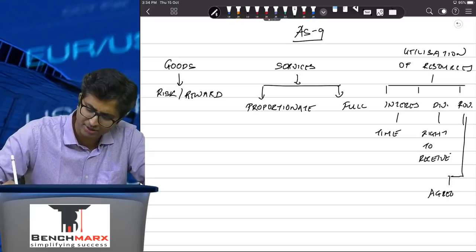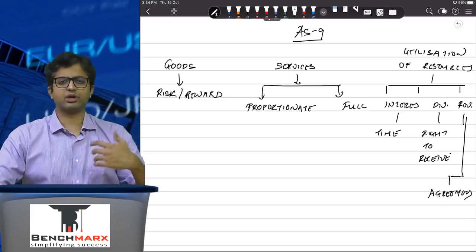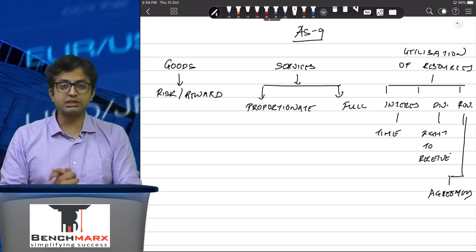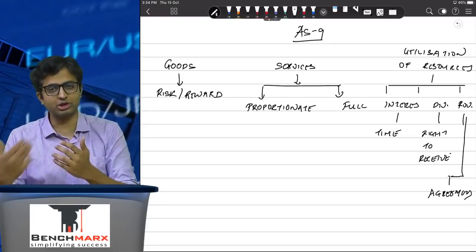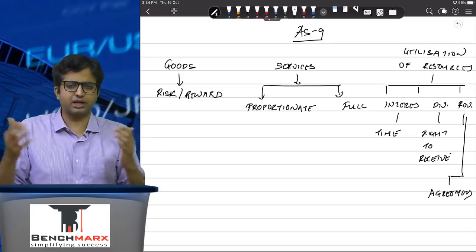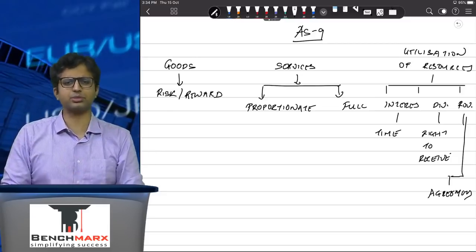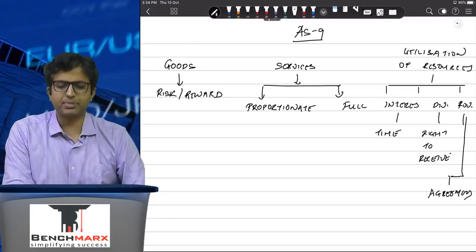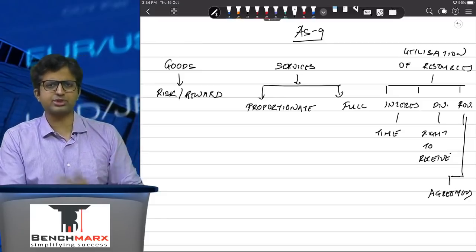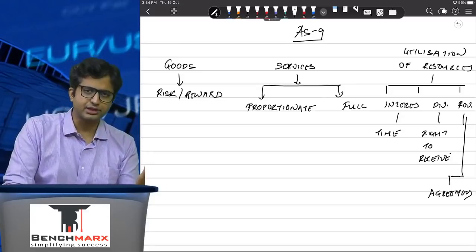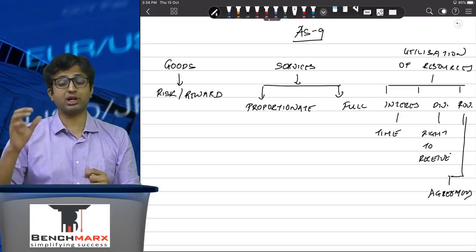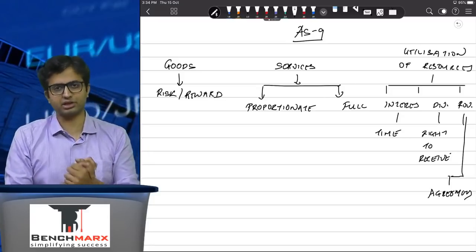So if the agreement mentions consideration based on percentage of sales, like authors will get consideration based on the percentage of sales copies made, then revenue will be recognized as and when the sales happen. If it's a lump sum consideration, it can be recognized immediately. So it depends on the nature. There are a few special items, like for example, consignment sales. In consignment sales, the revenue should be recognized when the consignee sells it to the final customer.